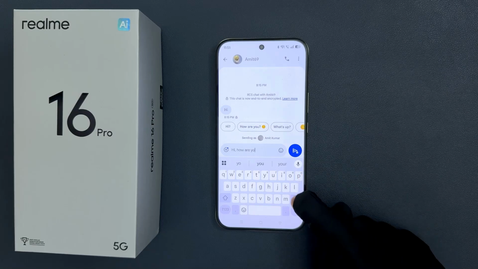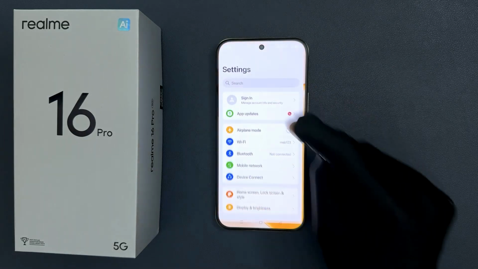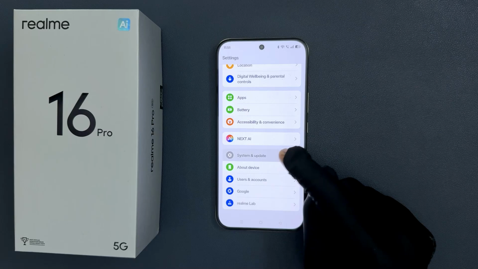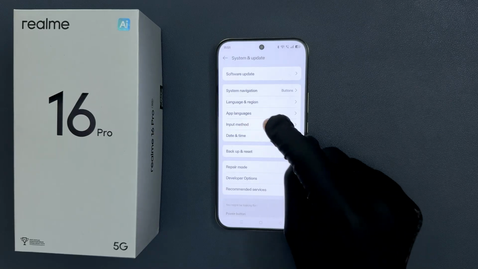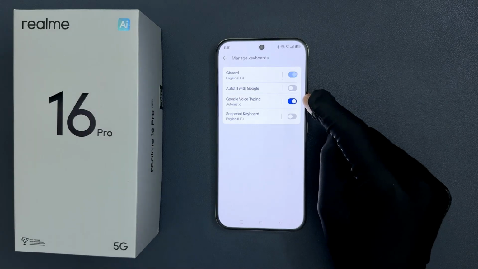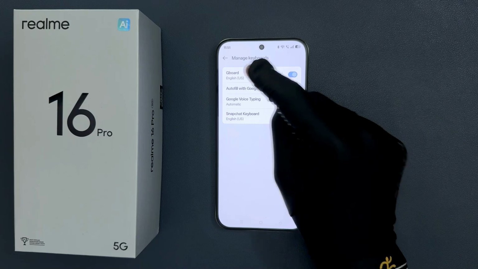Okay, so let me delete this message. Let me close this app. Just open your settings app, then scroll down to system and update and tap on it, then tap on input method, then tap on manage keyboards, and then we have to tap on Gboard because this is the default keyboard on this phone.